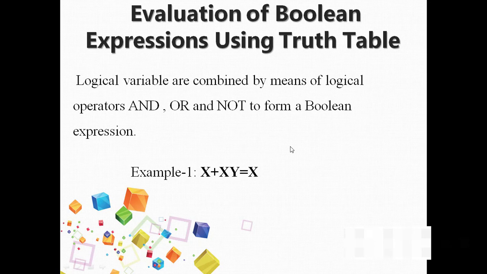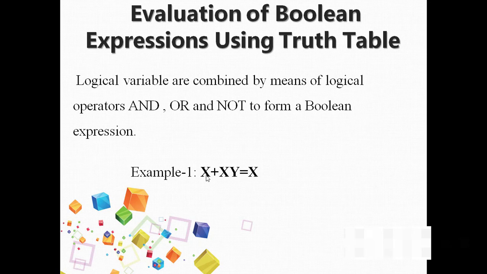Now we will be evaluating Boolean expressions by using the truth table. When the truth table appears, you need to see how many possible variables are there.